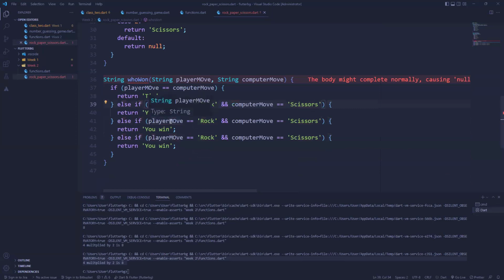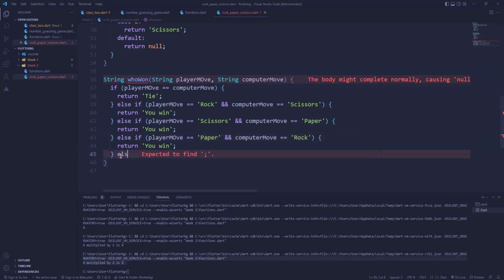So the second condition is if the player's move is scissors. Let's look at this other condition. The player move is scissors and the computer move is paper, right? It actually means that the player has won. If the player chooses paper, right, and computer chooses rock, so let's also return you win.